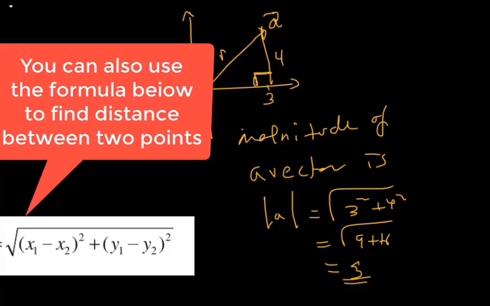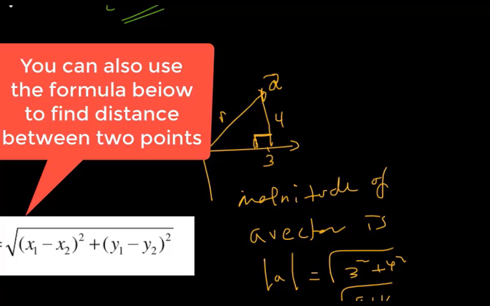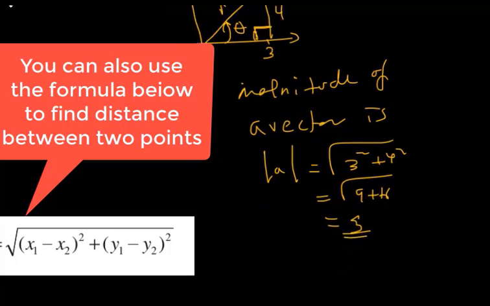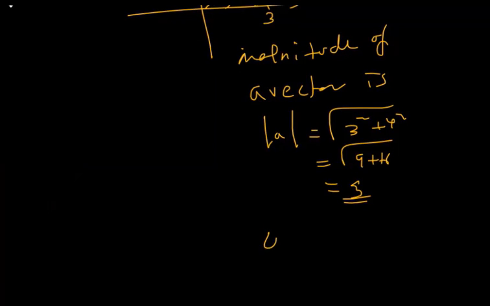This is the magnitude. To find the direction, measured from the positive x-axis, we use theta. Theta equals tan inverse of y over x.